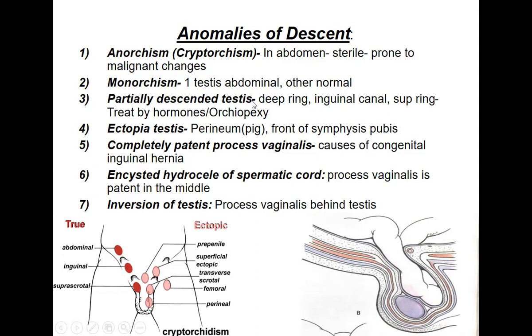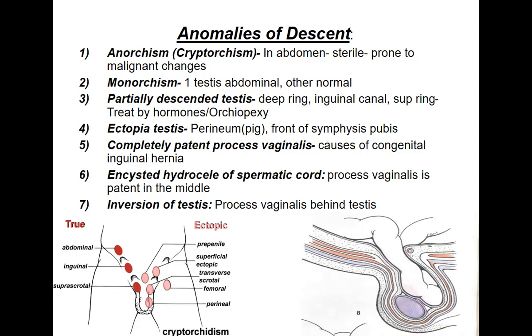Then partially descended testes. There might be descent, but it is incomplete. It has not gone up to the scrotum. The partially descended testis can be in different stages. As you can see here, it can be within the deep inguinal ring, the inguinal canal itself, or the superficial inguinal ring, or some other places. It can sometimes be treated by hormones, and sometimes with a surgery called orchiopexy, where the testes are pulled back into the scrotum. So this is for the partially descended testis, where the descent is not complete.